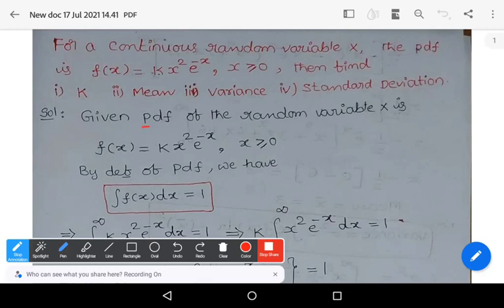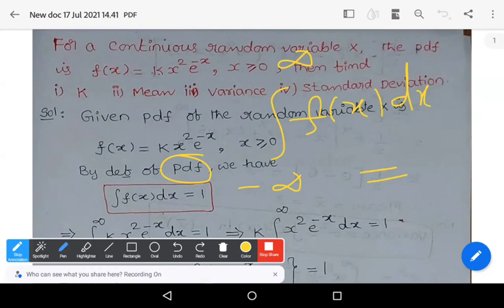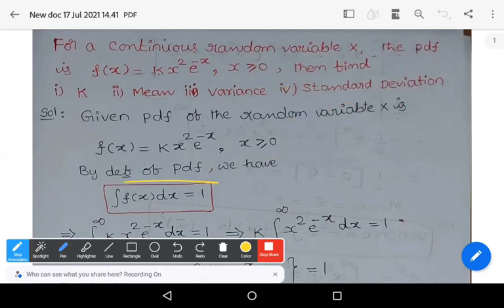So the PDF of the random variable capital X is given by the formula f of x is equal to k into x square e power minus x, where x is greater than or equal to 0. By the definition of probability density function, integral minus infinity to plus infinity f of x dx is equal to 1. We learn this as one of the properties of the probability density function of a continuous random variable. No need to express the limits, just leave it: integral f of x dx is equal to 1.